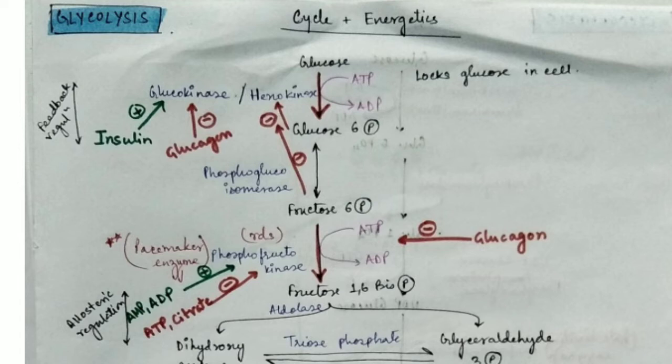Next, coming to glucose 6-phosphate to fructose 6-phosphate, there is no change in the molecular formula, so it will be an isomerase enzyme, right? So it is phosphoglucoisomerase. You can get the name of the enzyme from its action only. Just be very careful and you will get it.